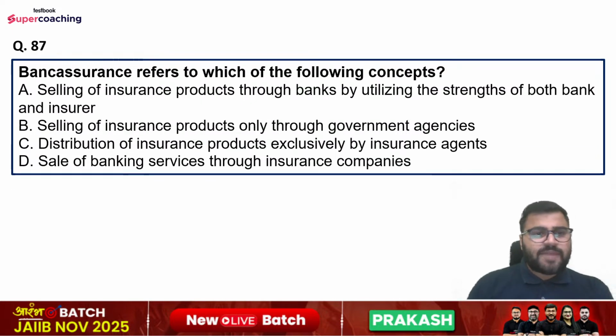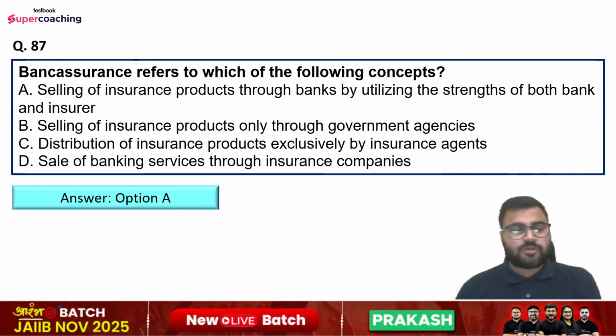Question number 87, bancassurance refers to which of the following concepts? Options are, selling of insurance products through banks by utilizing the strengths of both bank and insurer, selling of insurance products only through government agencies, distribution of insurance products exclusively by insurance agents, sale of banking services through insurance companies. So right answer is option number A.